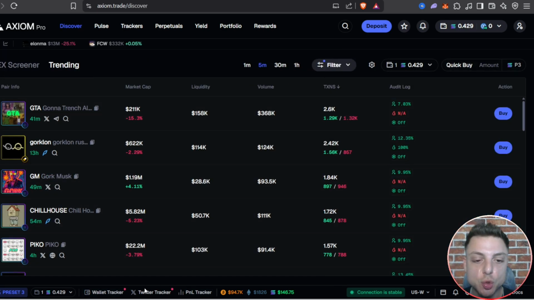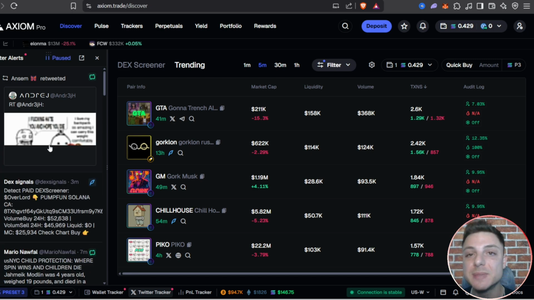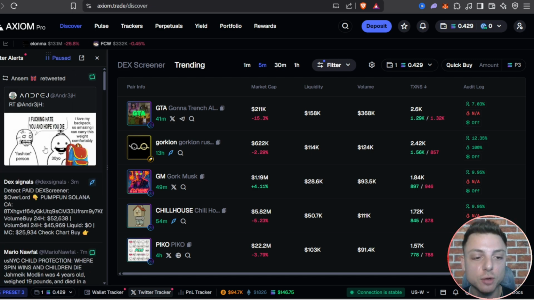We also have the Twitter tracker, so we can add some specific Twitter handles like Elon Musk or some of the top Twitter handles for meme coins. We can go ahead and have all of their tweets popping up instantly right here, which is very, very useful.